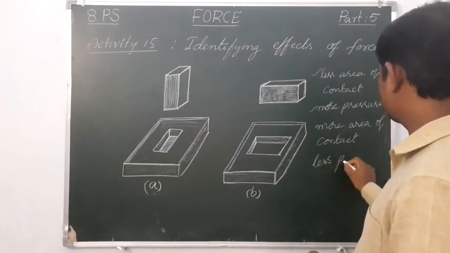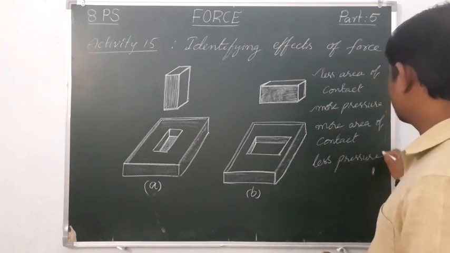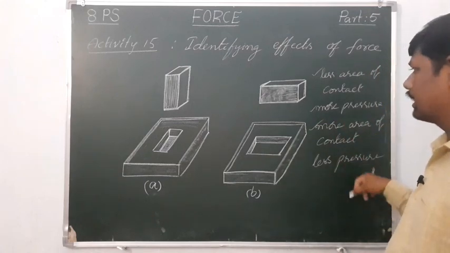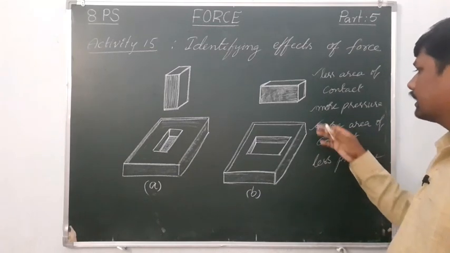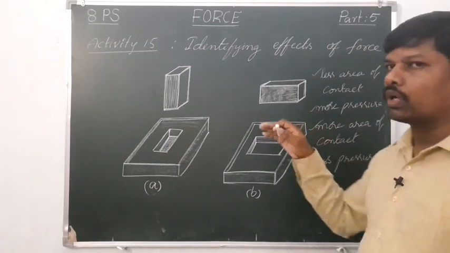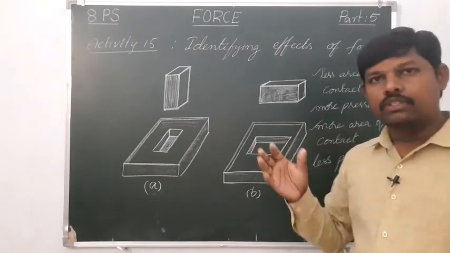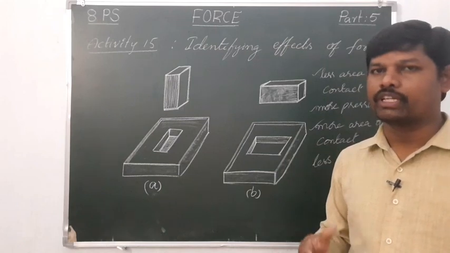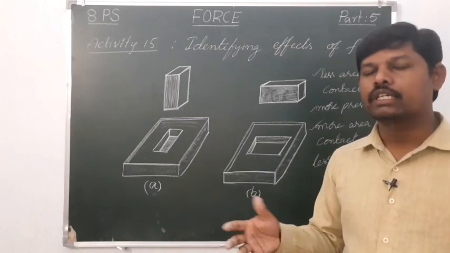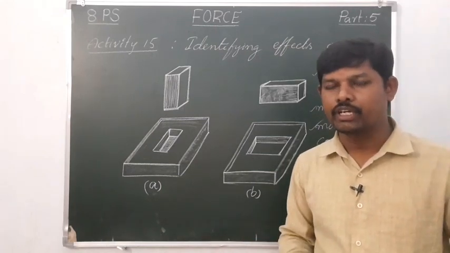More area of contact, less pressure. That means when the area of contact is more, the applied force spreads to all the points of the area, so the pressure decreases.